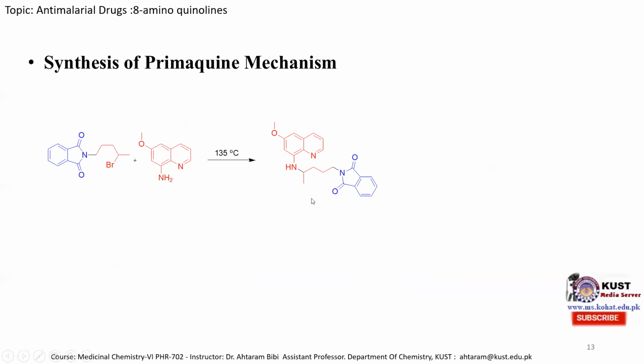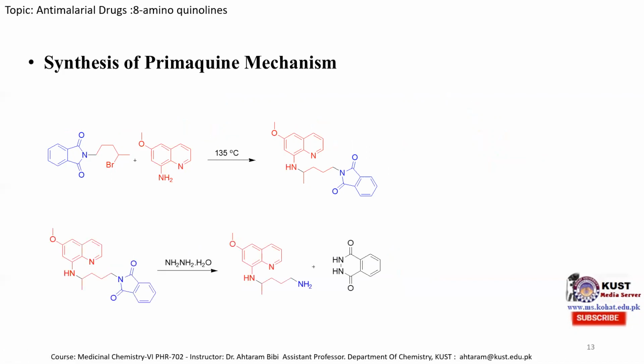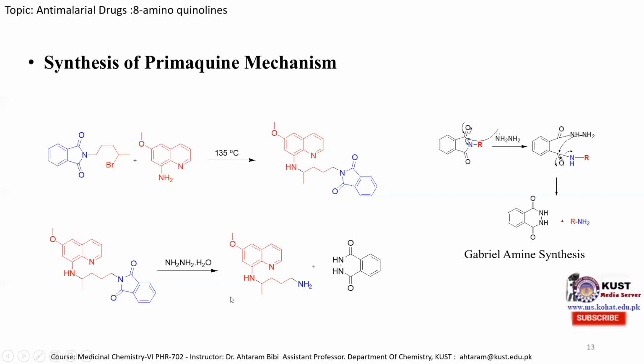This intermediate species is then treated with a hydrazine molecule. This is NH2NH2, hydrazine. When it is treated with this intermediate species, it is converted to a primary amine and a phthalhydrazide molecule. This is a well-known organic reaction, the Gabriel synthesis. The mechanism is mentioned over here.